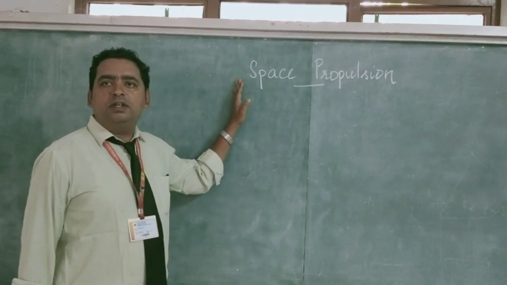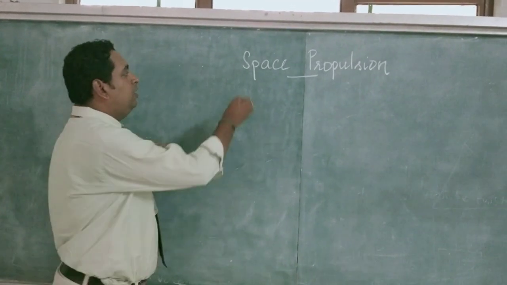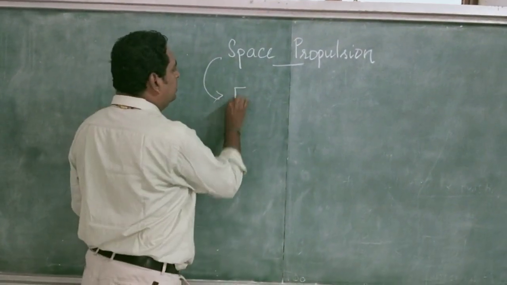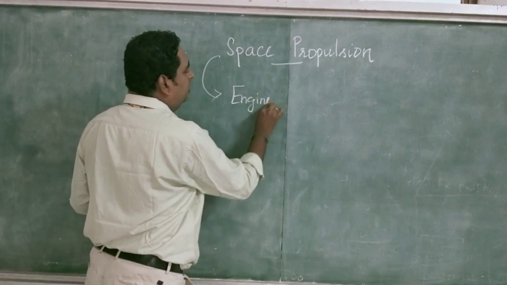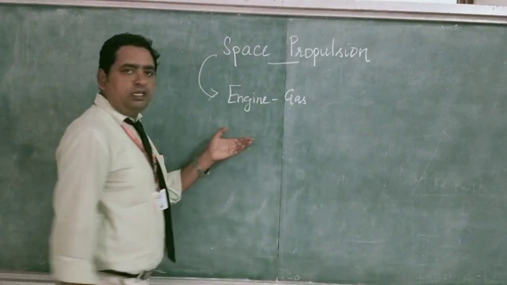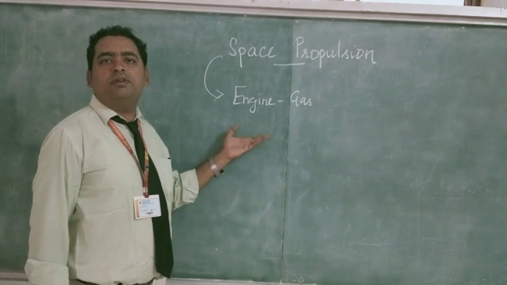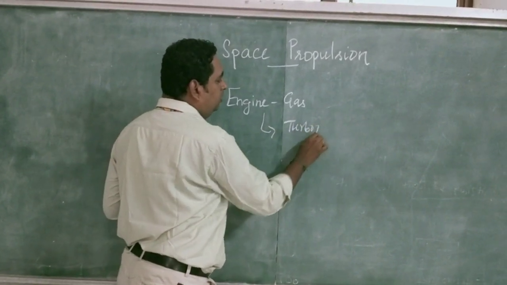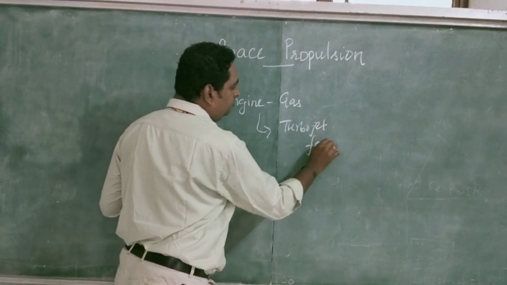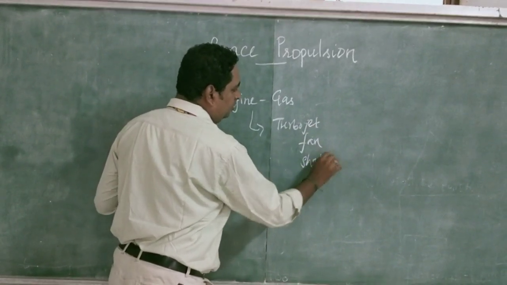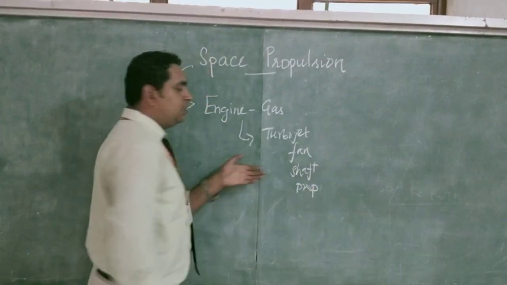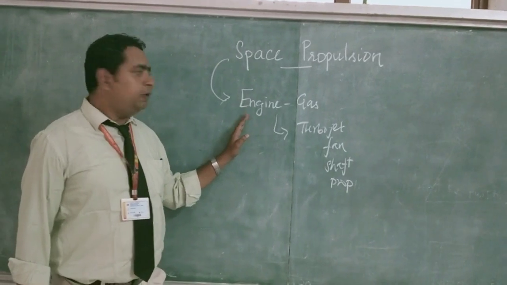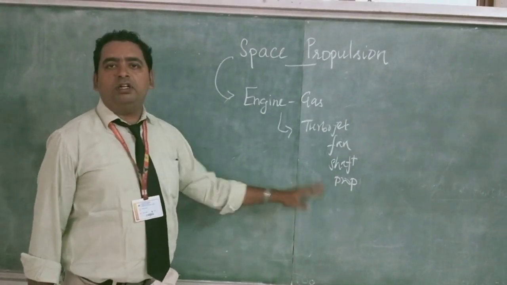Today my topic is space propulsion. So already in propulsion we are having basic propulsion systems like engines, specifically gas turbine engines. These gas turbine engines are divided into several types. Normal general gas turbine engines are divided into turbojet, turbofan, turboshaft and turboprop.